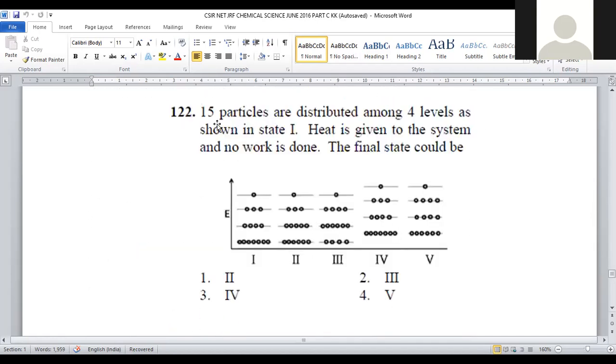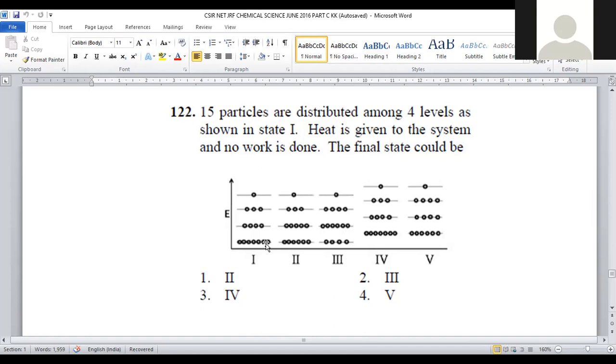Let us move on to question number 122. 15 particles are distributed among 4 levels as shown in the figure. Heat is given to the system and no work is done. The final state would be, okay. So here heat is supplied to the system, and what is the final state they're asking for? 4 different energy levels are provided, and the entire 15 particles are provided.